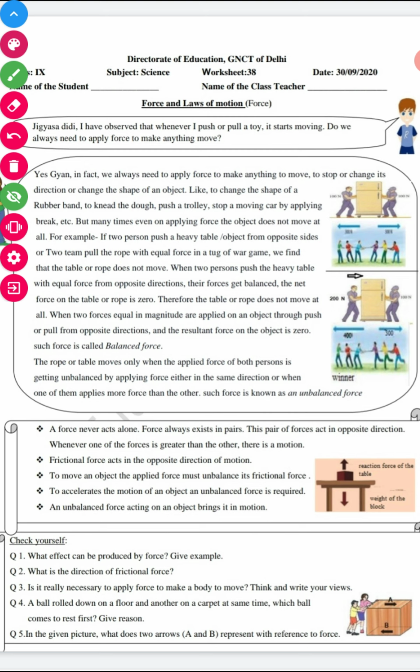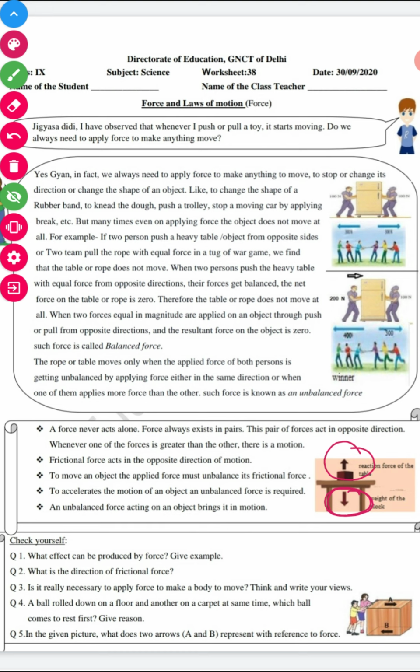Next, they have given that a force never acts alone, right? A force always exists in a pair. The pair of forces acts in the opposite direction. See, this is in the opposite direction. Whenever one of the forces is greater than the other, then there is motion. Whenever an object is in motion, there must be one force which overcomes the other force, right? Frictional force acts in the opposite direction of the motion. So this is an example of friction force, and this is the example of motion of an object.